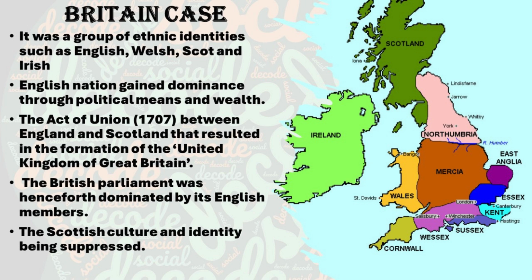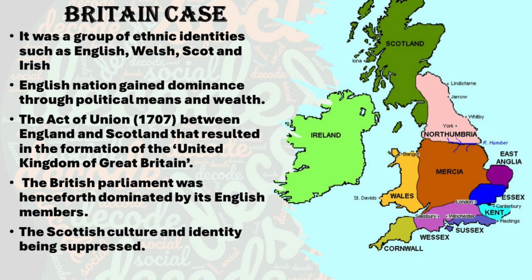They couldn't speak their own language. They couldn't wear their own national dress. At last, so many members of Scotland were forcibly made to leave their homeland. This was the suffering of Scotland.